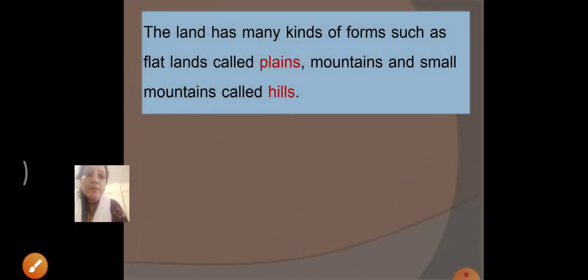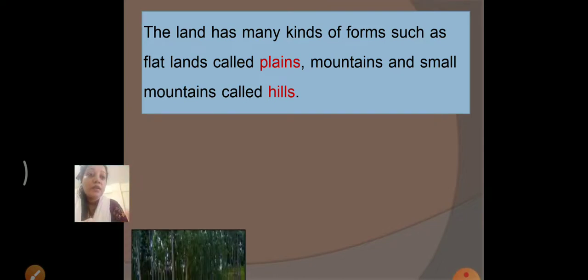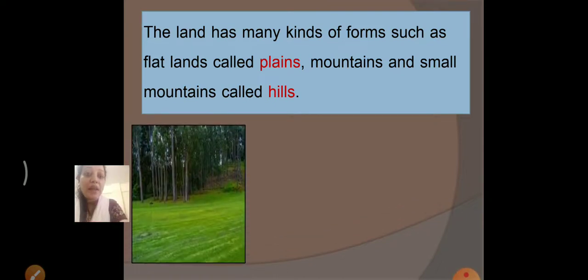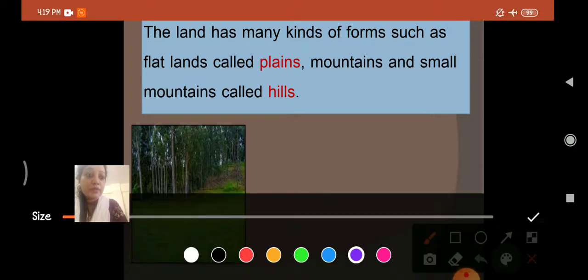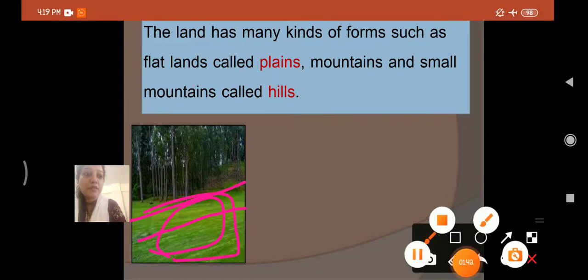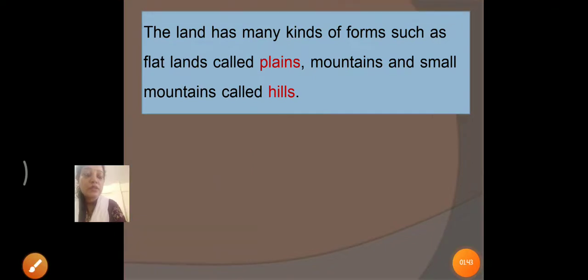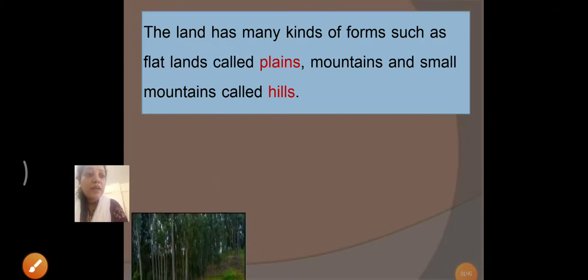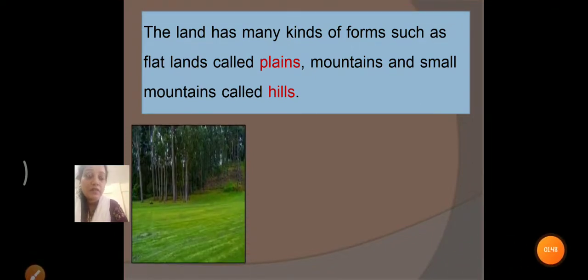The land has many kinds of forms, such as flat lands called plains. See, this is a flat land. It's straight, right? So this is a flat land. That flat land is called plains.